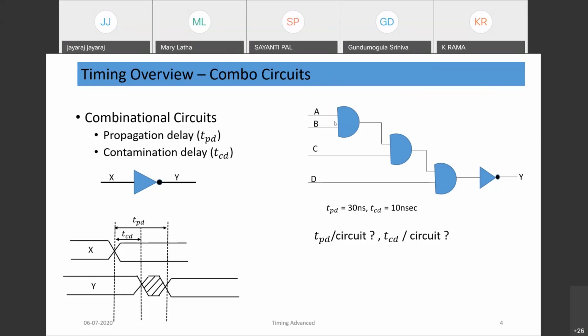If you analyze this circuit, suppose a signal needs to toggle and propagate from the topmost gate to the bottommost gate output Y. Then there are 1, 2, 3, 4 gates. So 4 into 30, the maximum delay would be 120 nanoseconds, the TPD. However, the contamination delay would be 20 nanoseconds, like this gate can change and this output can change. Shortest path. So the minimum time required for the output to start changing is basically called the contamination delay of a circuit.